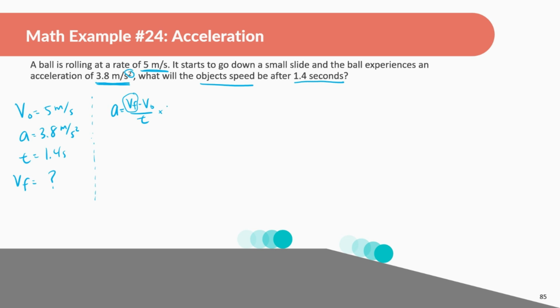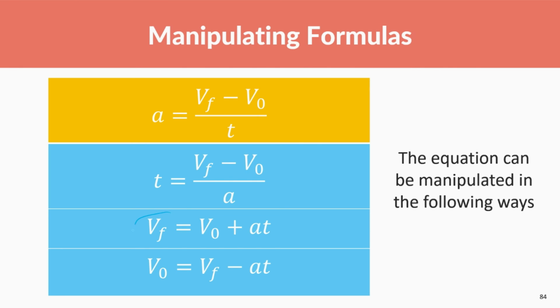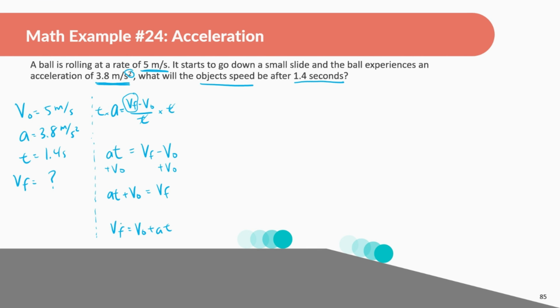First, I'm going to multiply both sides by time. This time cancels out over here. So we have acceleration times time is equal to final velocity minus initial velocity. Then I'm going to add initial velocity on both sides. And then we have acceleration times time plus initial velocity is equal to final velocity. This is what our formula should look like from our last slide. Final velocity is equal to initial velocity plus AT, acceleration times time. And that's what we get here.